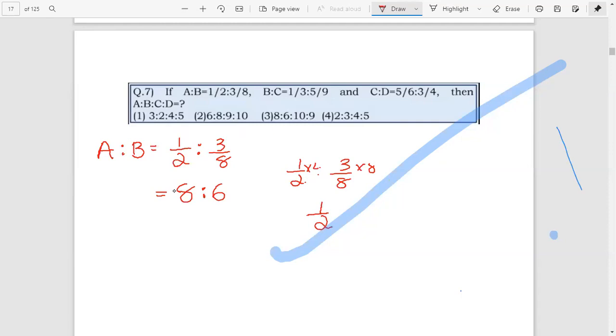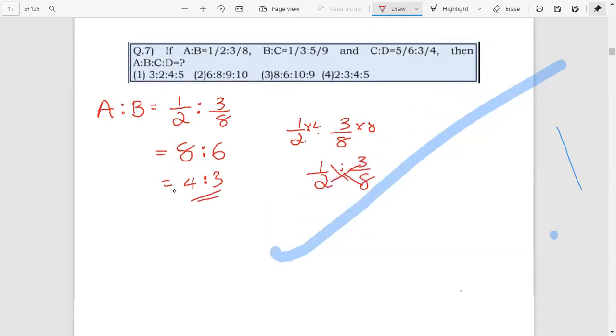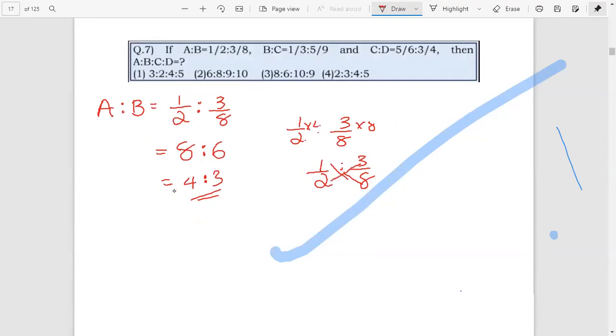Just cross multiply: 1 into 8 equal to 8 and 2 into 3 equal to 6. Therefore, the ratio is 8 is to 6, that is 4 is to 3. I will explain the concept later. Okay, next.